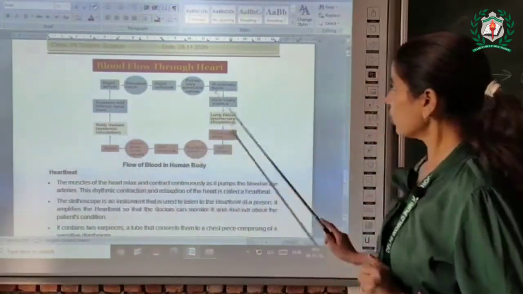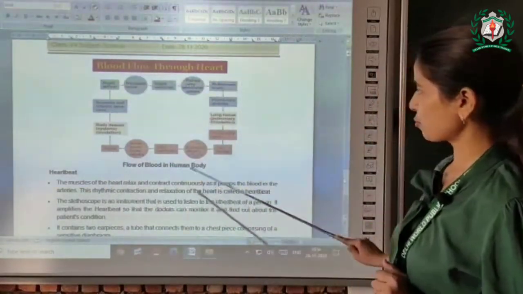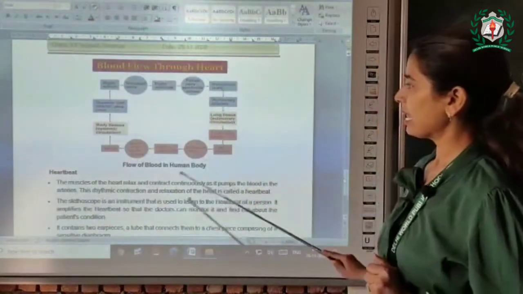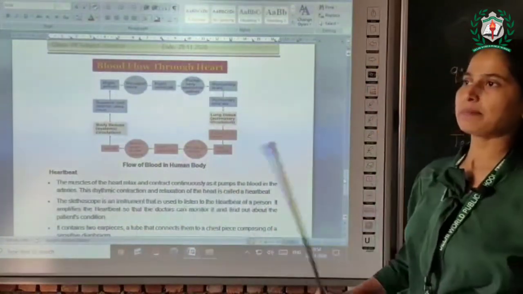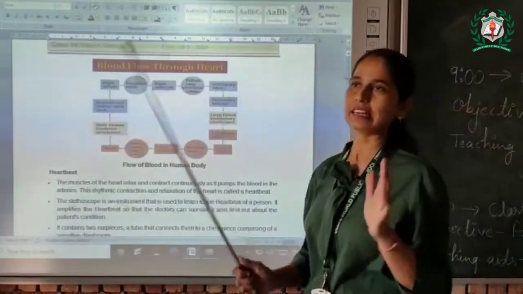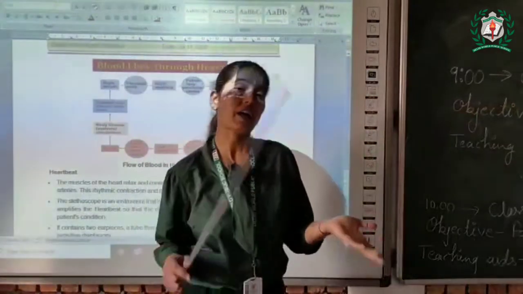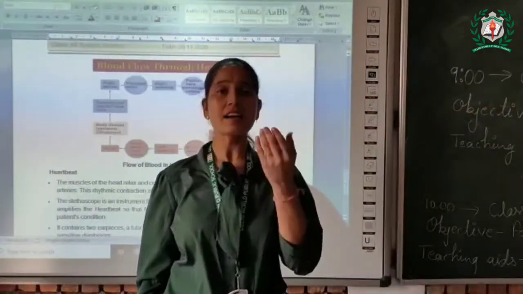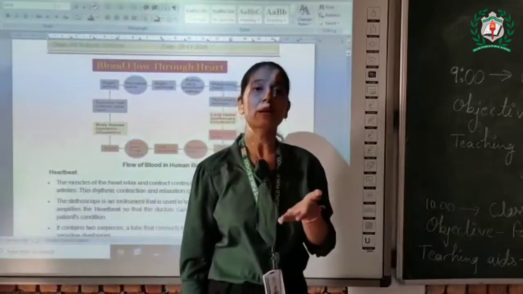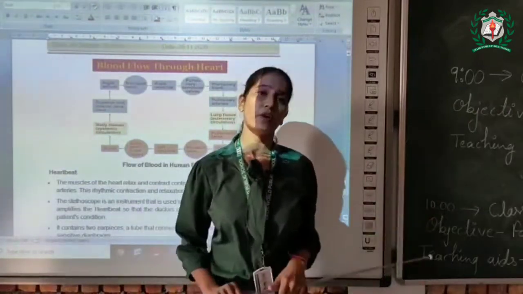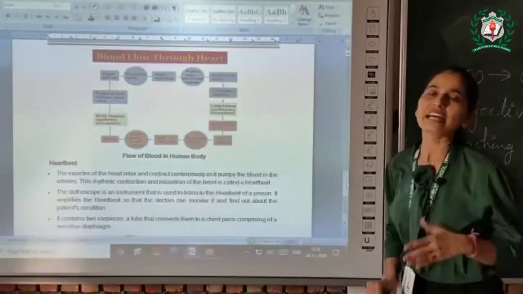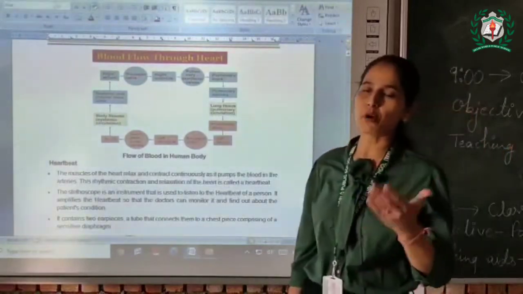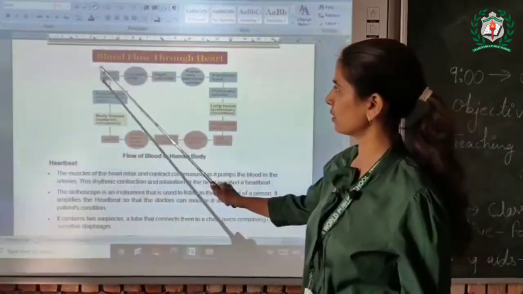So this is a circular motion. Our heart passes the blood to the lungs, and then the lungs pass that blood back to our heart, and then again our heart receives that blood and supplies it to the other parts of our body. That is how our blood flows in our body. So let's start from here.